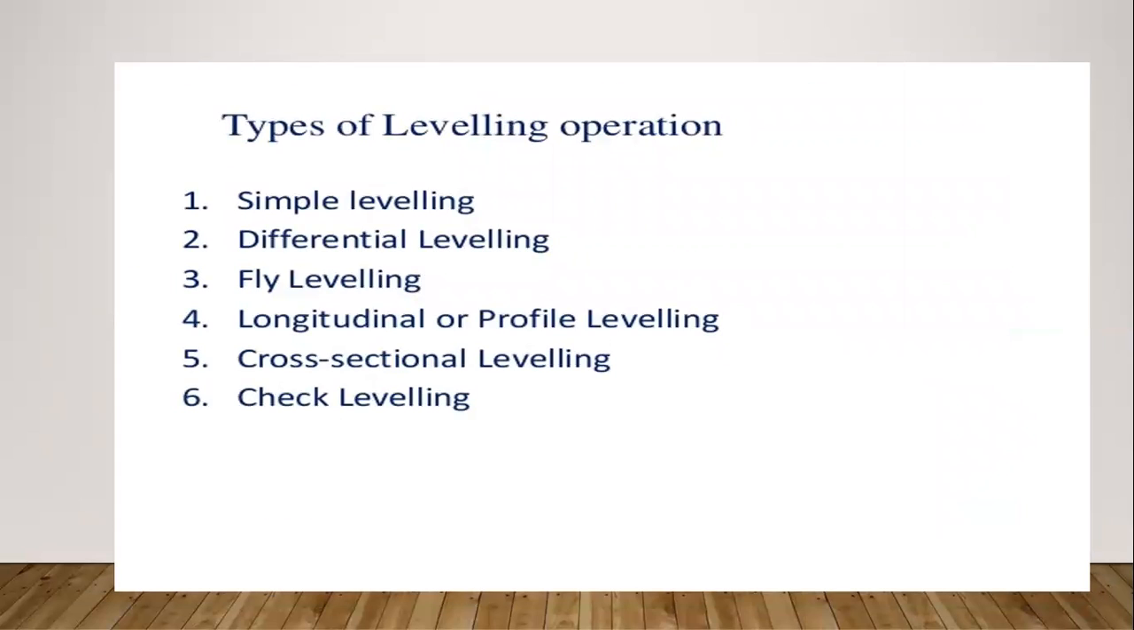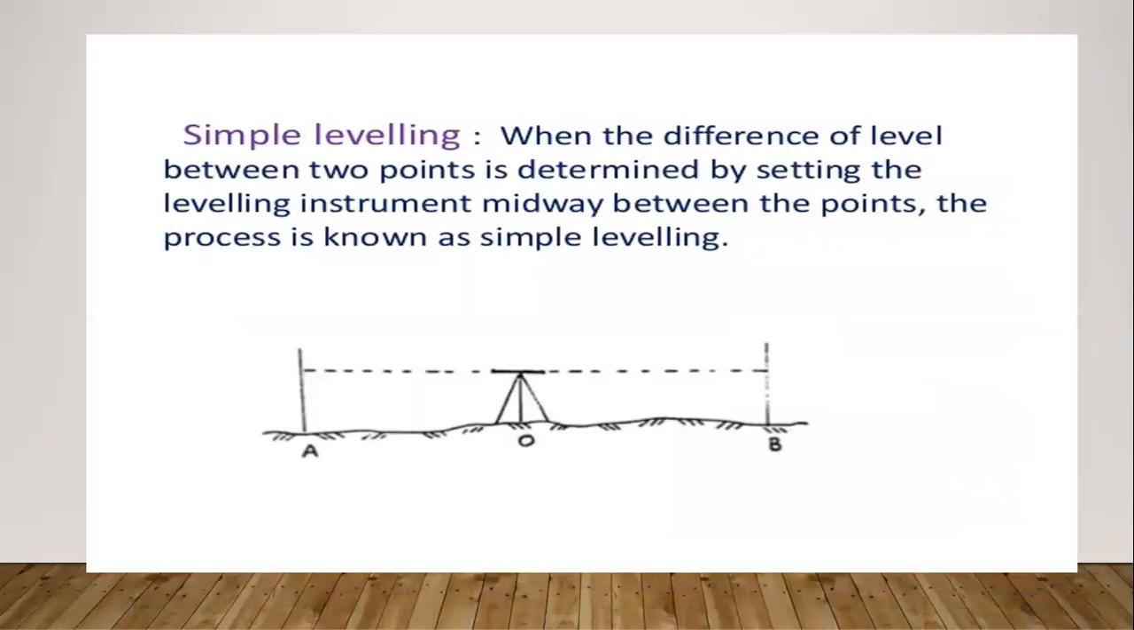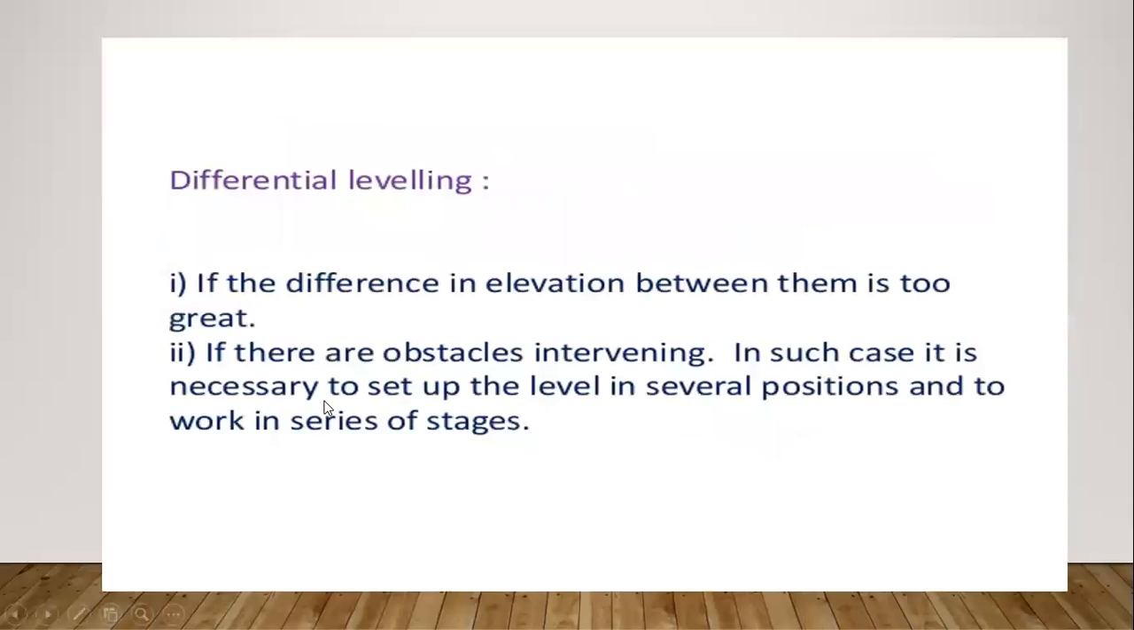Types of leveling operation: simple leveling, differential leveling, fly leveling, longitudinal or profile leveling, cross-sectional leveling, and check leveling. Simple leveling means that the difference of levels between 2 points is determined by setting the leveling instrument midway between the points. This process is known as simple leveling. Here the level is set up, and these are the two different points A and B.